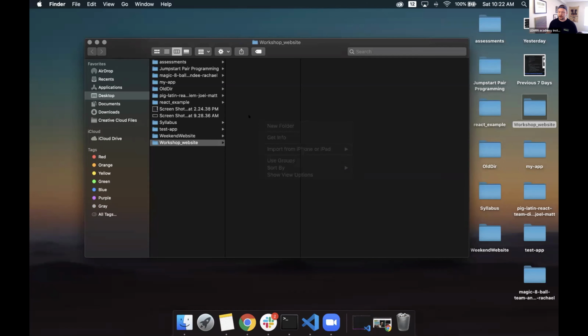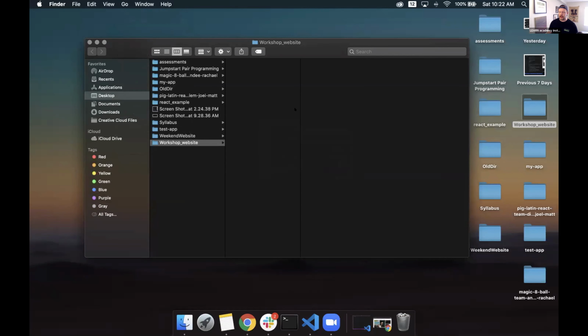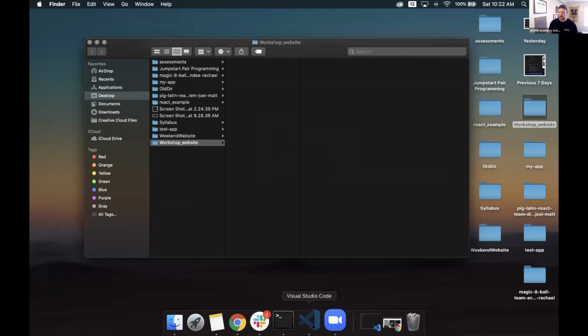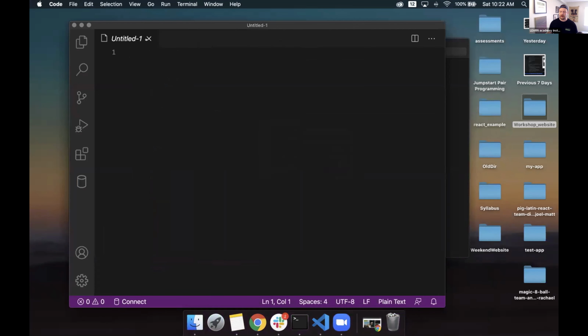Next, what I want to do is, let's see here. How do I want to handle this? I'm going to go up to File. And then what I want to do is create a new file. So the best way to do this, I think, actually, let's do it a little easier. Let's actually open that VS Code, that little application that I told you to install. We can do that. If I click on VS Code, it should bring up a new page.